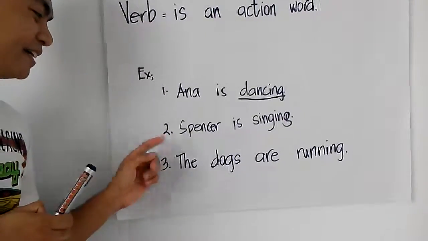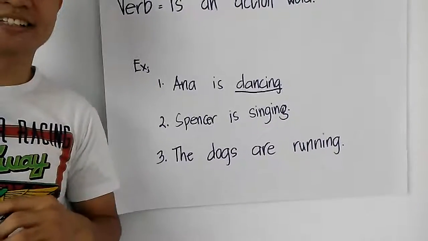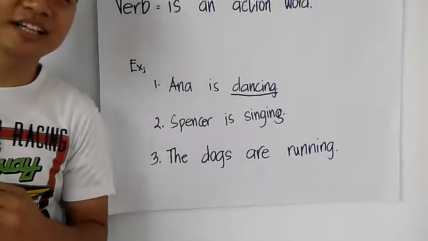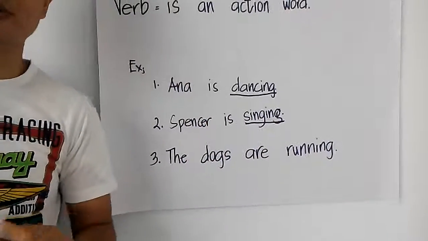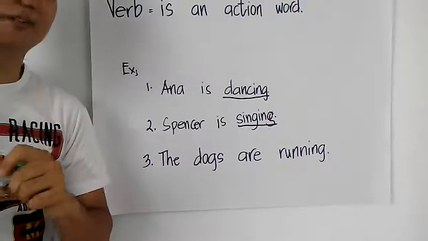Number 2, Spencer is singing. So what is Spencer doing? He is singing. So that is the action word there, or the verb.